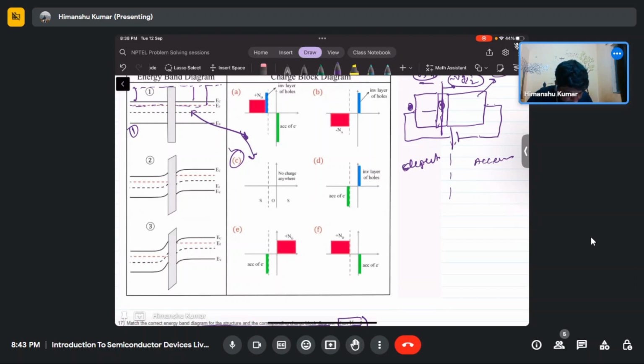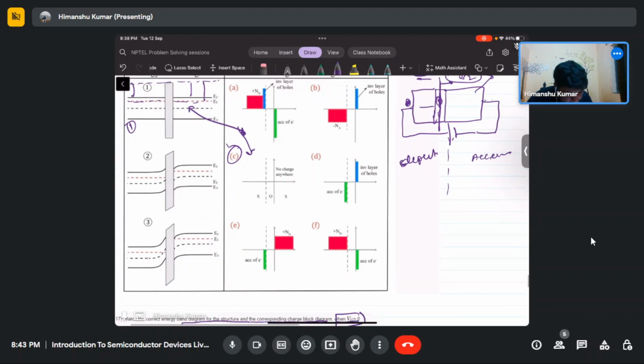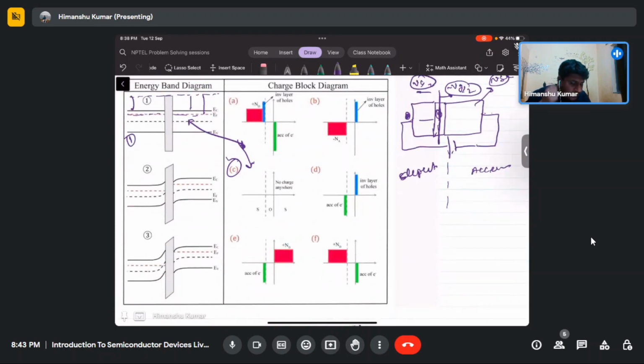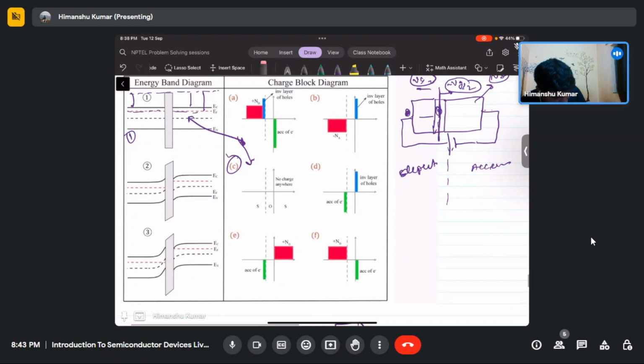So the correct band diagram will show accumulation of electrons. On the right side the accumulation of electrons will be there. Which one has accumulation of electrons on the right side? It is the second part only.